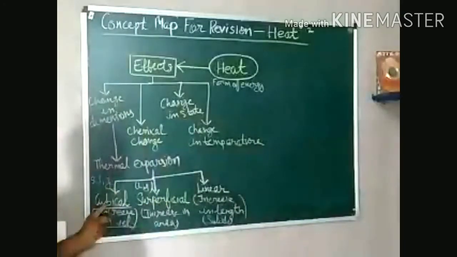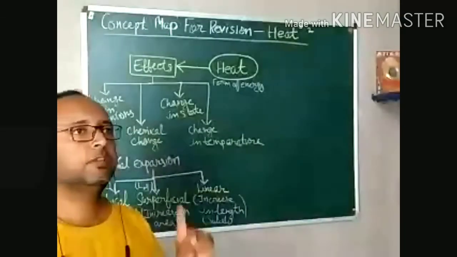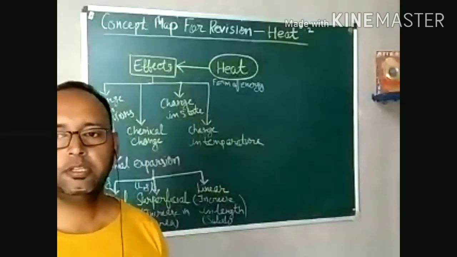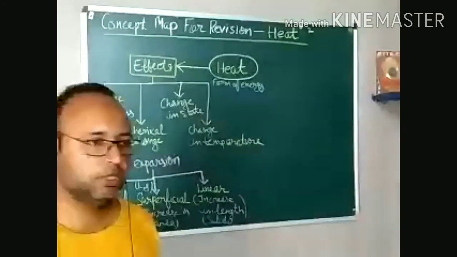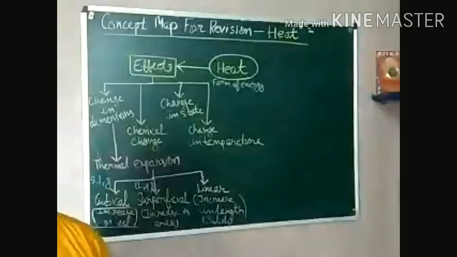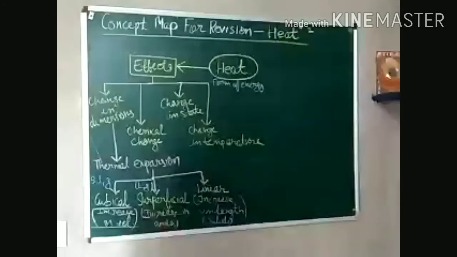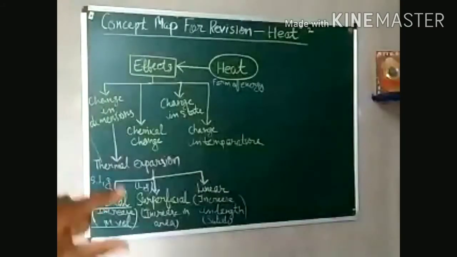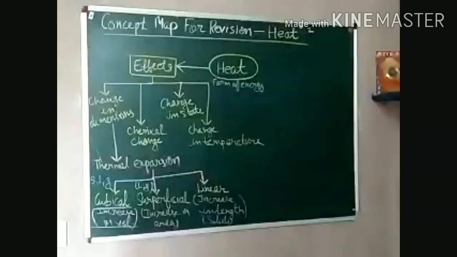Let me explain again. Cubical expansion takes place in solid, liquid and gas. That means all the three states of matter can be expanded cubically. Superficial takes place in only liquid and gases. And third, linear change always takes place in solids. Right? So these are the effects of heat along with the thermal expansion, that is how thermal expansion takes place in three different ways. Is it clear to everyone? Okay.